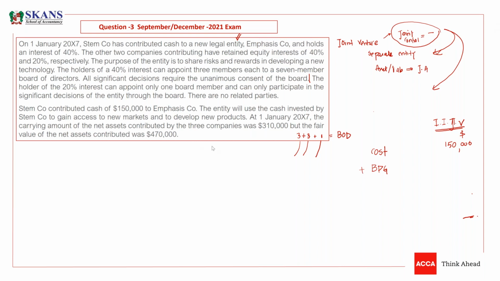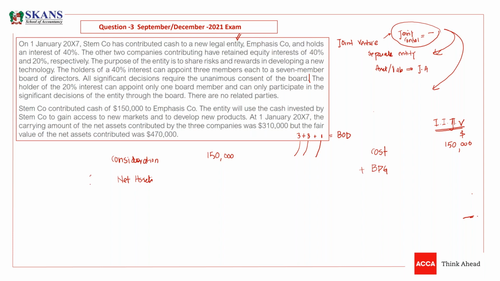So yes, we have bargain purchase gain. So what is the consideration, guys? What is the consideration paid to acquire 40% holding? So consideration paid is given. We have paid 150,000, and we need net assets. Only our share of net assets there.